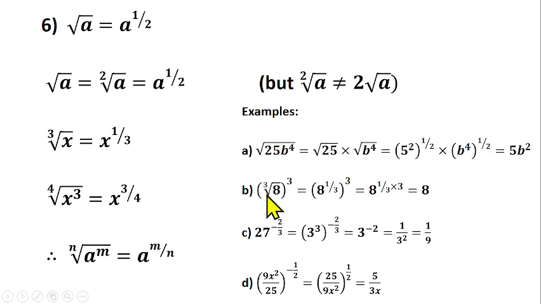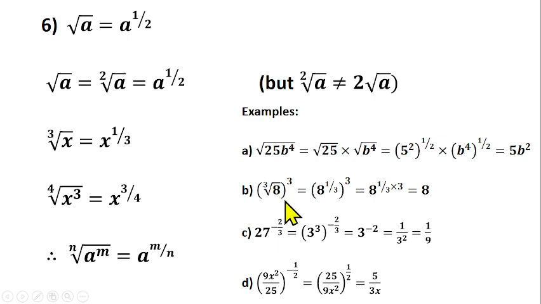What does this one mean? This means the cube root of 8. Cube root of what? 8. What's cube root of 8? That should give us 2. And 2 raised to power 3 gives us what? 8. But if you want to simplify it in index form, how do we go about that?